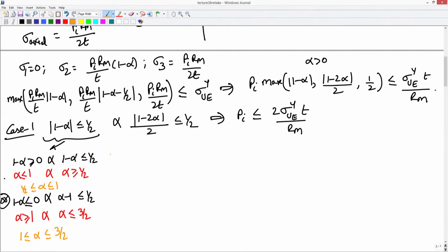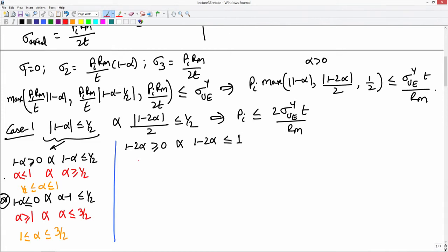Now, let us explore what happens to this second condition. Again there will be two cases. One is 1 minus 2 alpha is greater than or equal to 0, in which case 1 minus 2 alpha is positive, so the absolute value of that will be 1 minus 2 alpha. This should be lesser than or equal to 1, the 2 gets cancelled. What will this tell us?